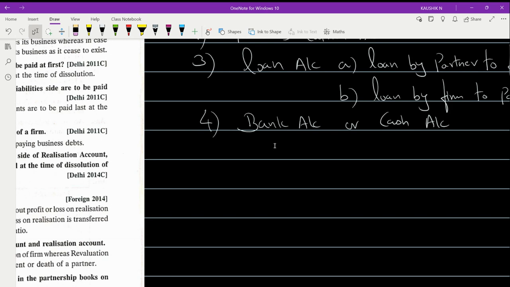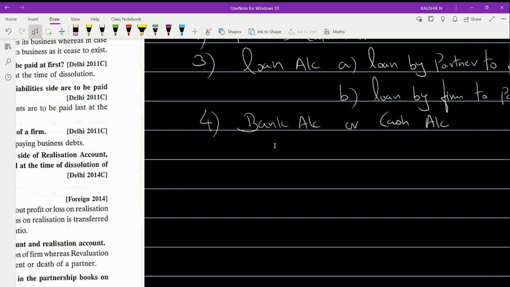Okay. Now, they are also giving some details about your asset side. They said that you have got a cash value of rupees 1 lakh 50,000 and debtors value of rupees 50,000.